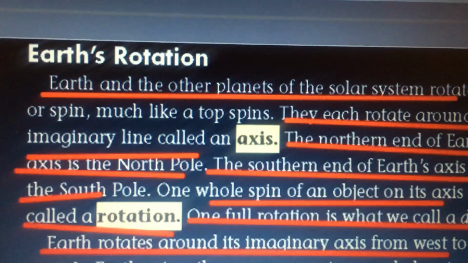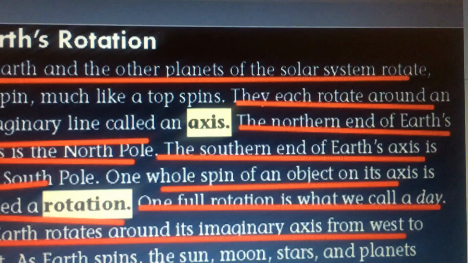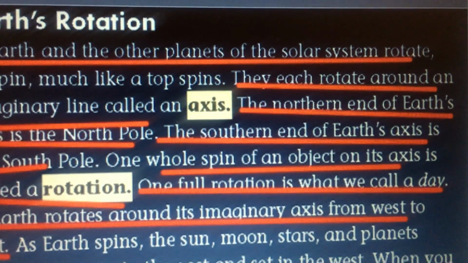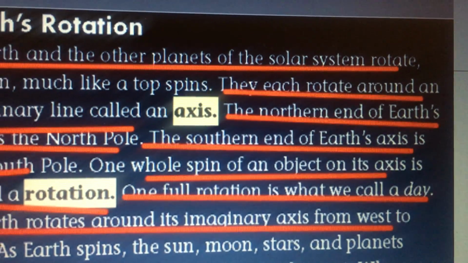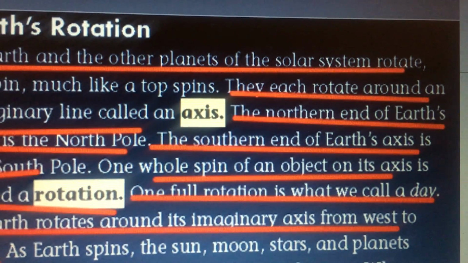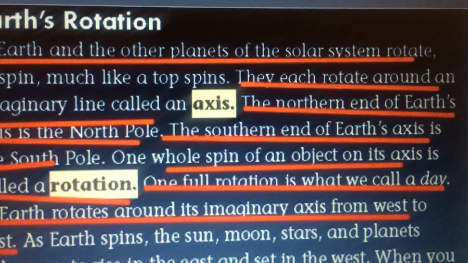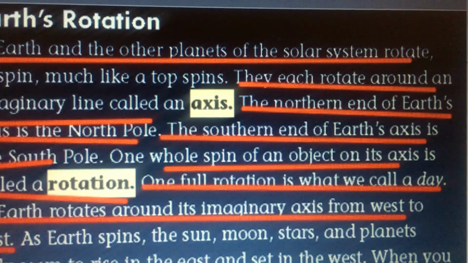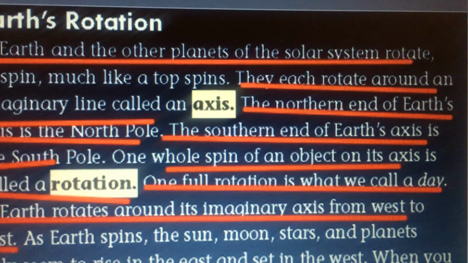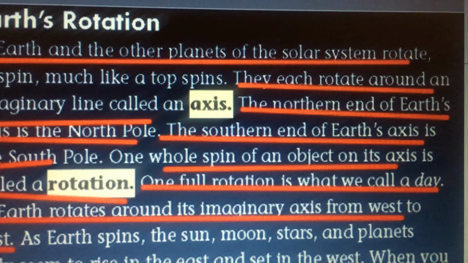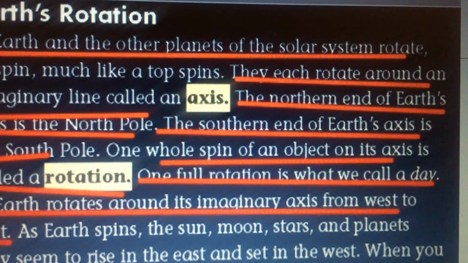Earth rotation. Earth and other planets of the solar system rotate. They each rotate around an imaginary line called an axis. So what is an axis? An imaginary line called an axis. The northern end of Earth's axis is the North Pole. The southern end of Earth's axis is the South Pole.